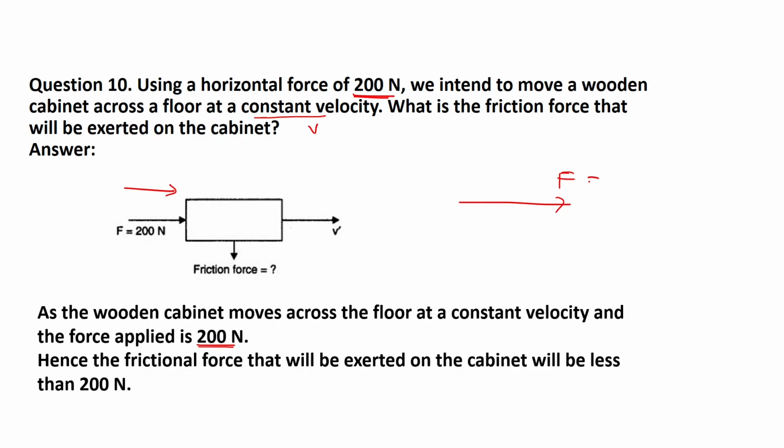As you know very well, if the object is moving in this direction, suppose the force is 200 Newton, the opposite force that we call frictional force must be less than 200 Newton, then only the object can move in this direction, isn't it? So this is the answer of this question.